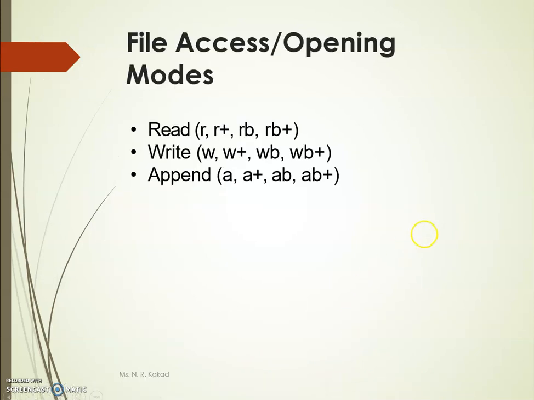So now here I have listed the modes of the files, or opening modes of the files. For reading purposes, the read plus and read binary plus modes are there. For writing, these modes are there: W, W plus, WB plus. These WB modes are for binary files. Append: A, A plus, AB and AB plus.